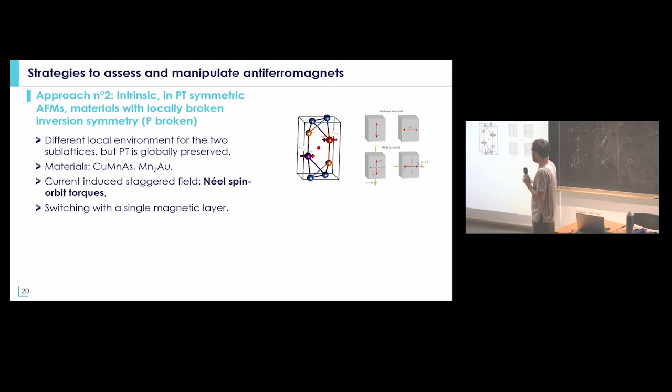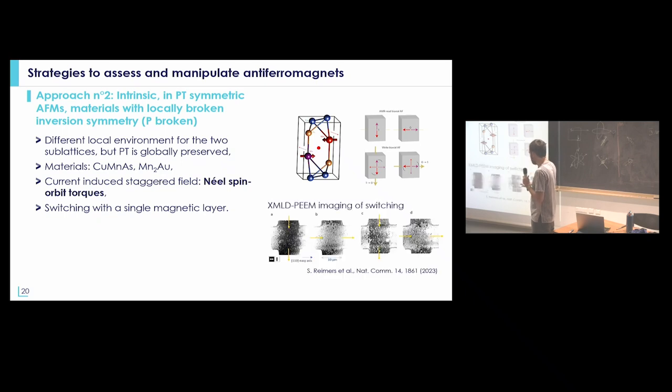and in which you can have Néel spin orbit torque due to the fact that the two manganese atoms, for example, here, you can see that they have different environments, which means that they will feel different, opposite magnetic fields when you apply a current directly into the material. Which means that you can really switch the direction of the antiferromagnetic order just by applying a current directly in a single layer based on this antiferromagnet.